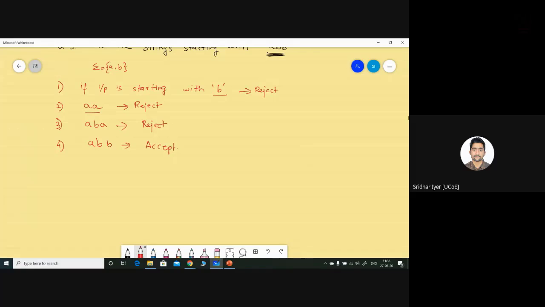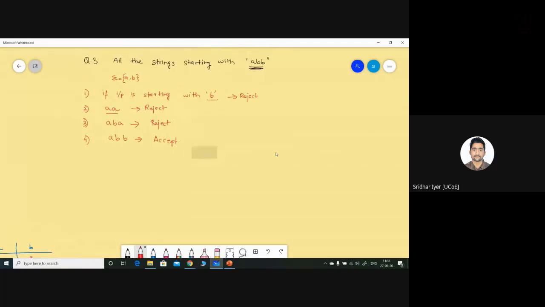Okay. So let's get back to this question. As explained, we don't require any start state. So how should we proceed with this question? Any idea? We can either construct the table, whichever fashion you are comfortable with. You can construct the table and then draw the diagram, or you can draw the diagram and then come back to the table. I'm comfortable with the second one, that is drawing the diagram first. Let me show you. If this makes sense, then you can opt for this, or otherwise you can stick to the traditional way of constructing the table first and then going with the diagram. Why I'm going with the diagram first, let me explain.